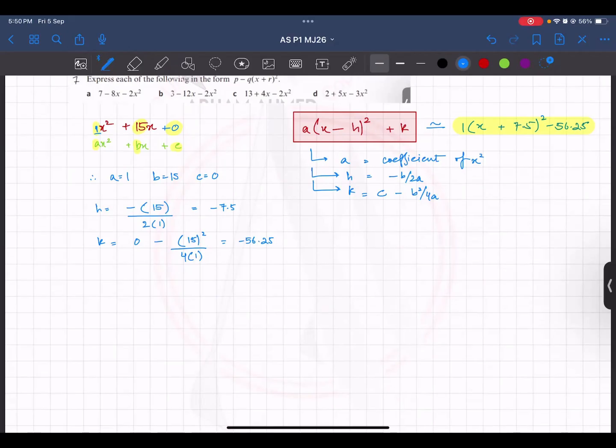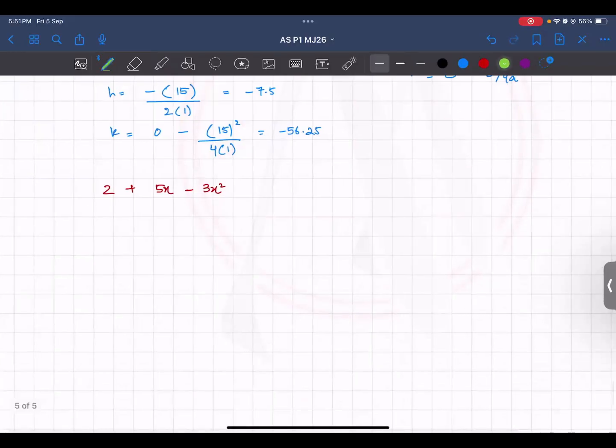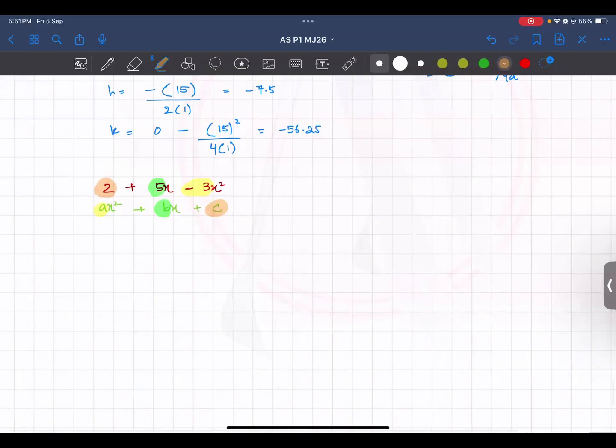Let's suppose from here, part D. Now, if your equation is not in the form that you want it to be, you would first rewrite it. First, it is 2 plus 5x minus 3x square. Or even if you don't rewrite it, you just compare it with the general form, which is ax square plus bx plus c. So a is your coefficient of x square, which is minus 3. B is your coefficient of x. And then c is your constant part.